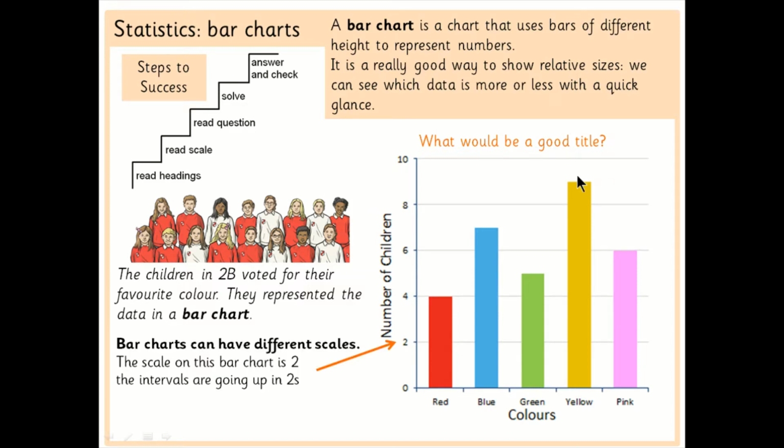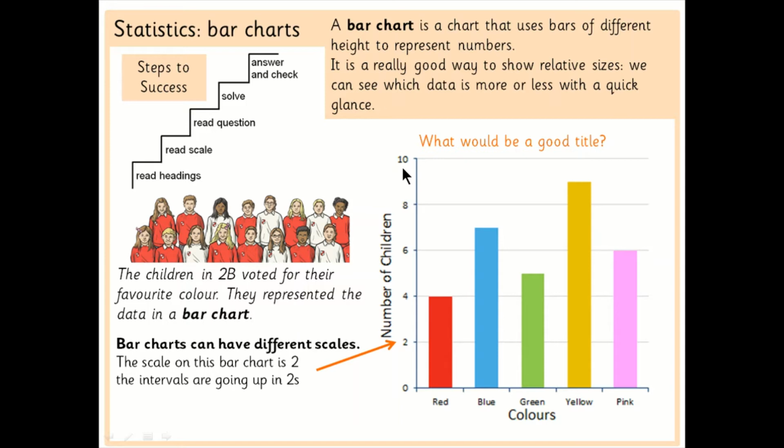Okay, now it's really important to remember that bar charts have different scales. You must look at the numbers on your y-axis. And these lines here show intervals. Each line here represents a number, a scale going up the side. So I've got 0, 2, 4, 6, 8, 10.